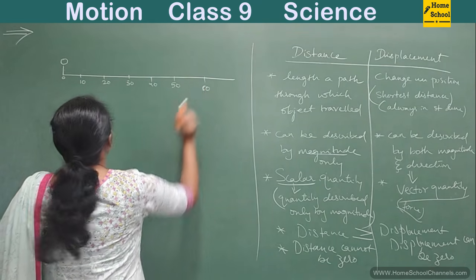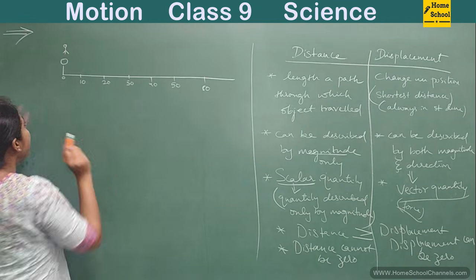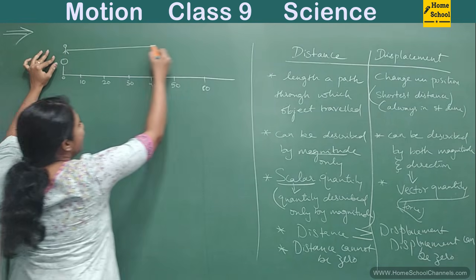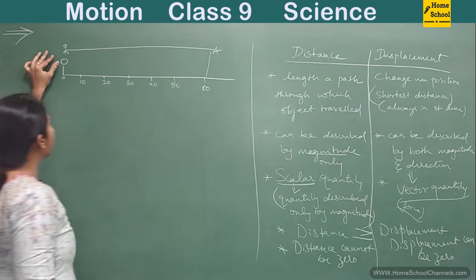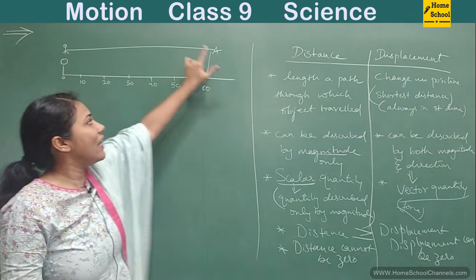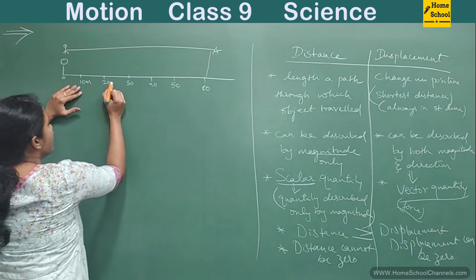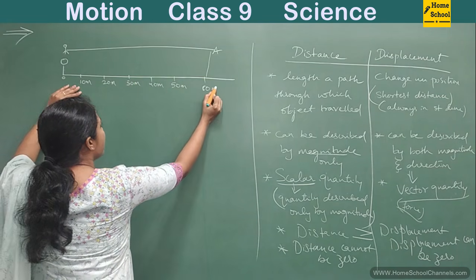See, you are standing at the reference point O. Imagine you have traveled and you got settled at the point A. So from O, you have traveled to A. This is 10 meters, 20 meters, 30 meters, 40 meters, 50 meters and 60 meters.